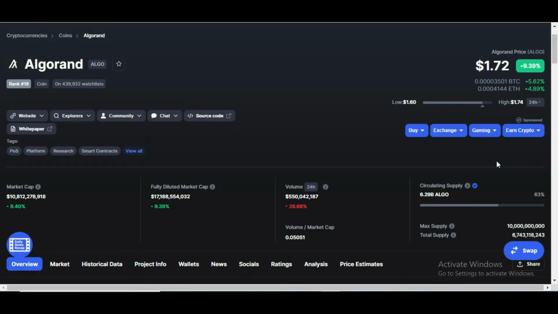Welcome guys. Let's do Algorand technical analysis and price prediction for this bull run.